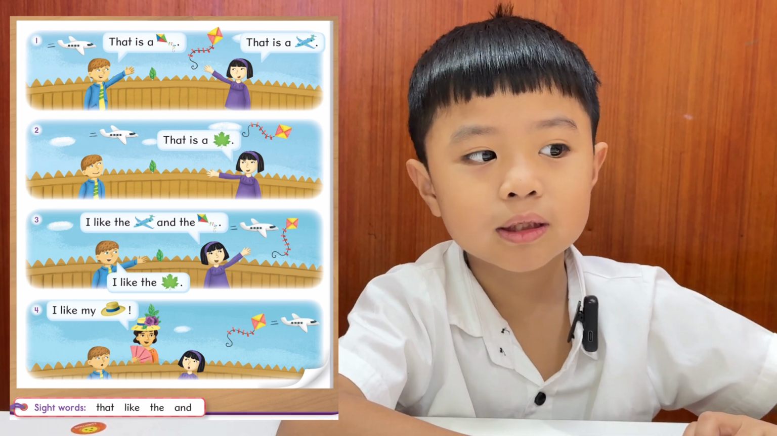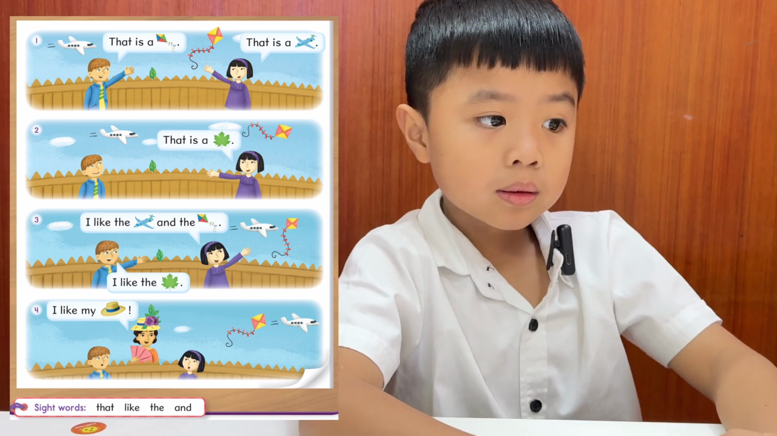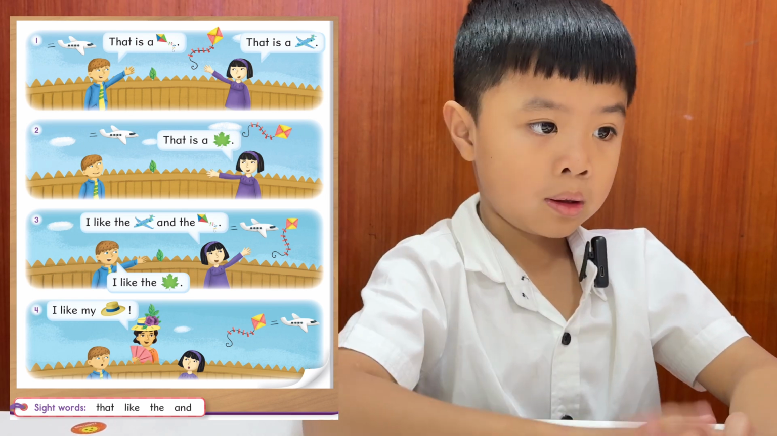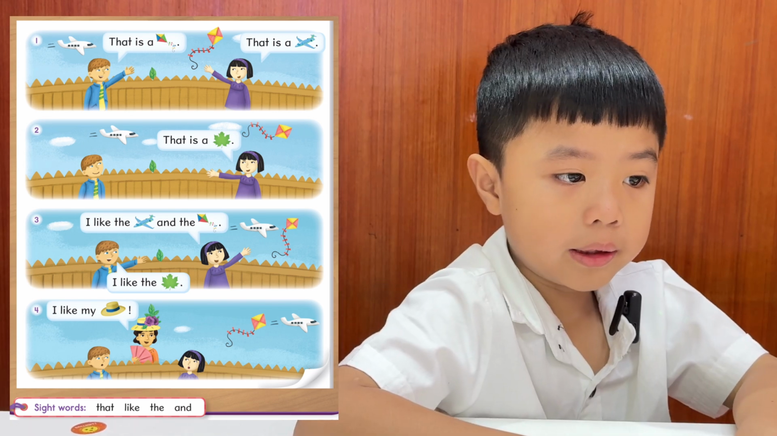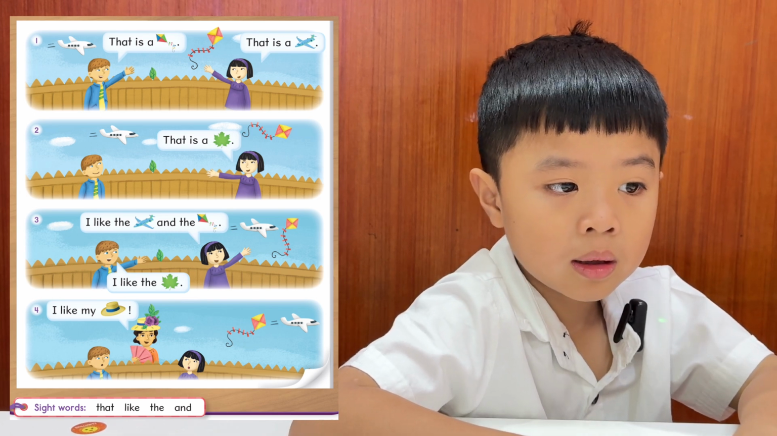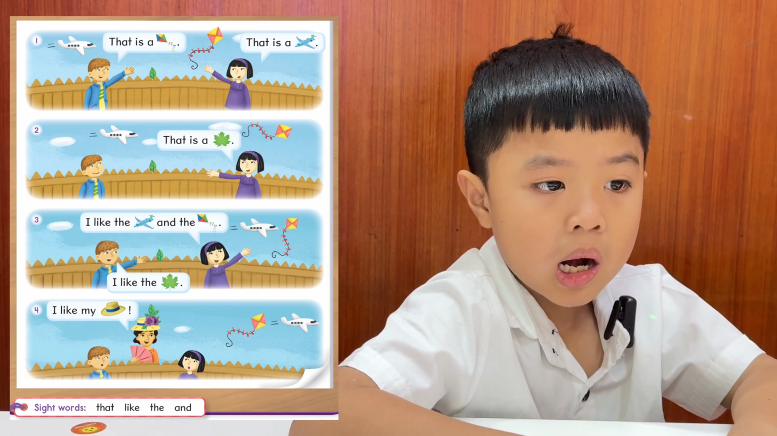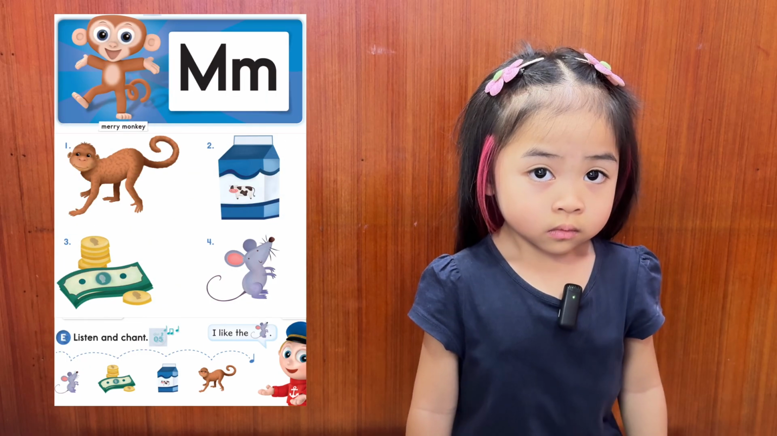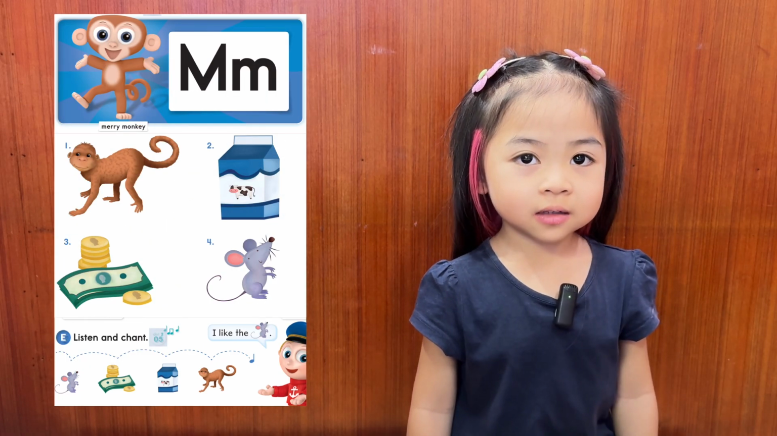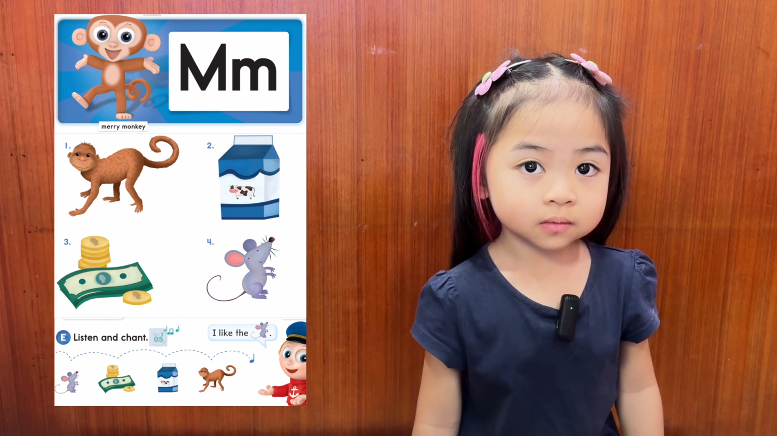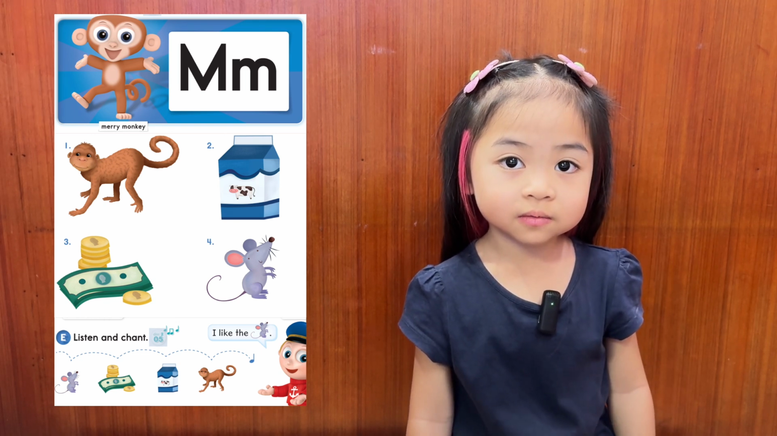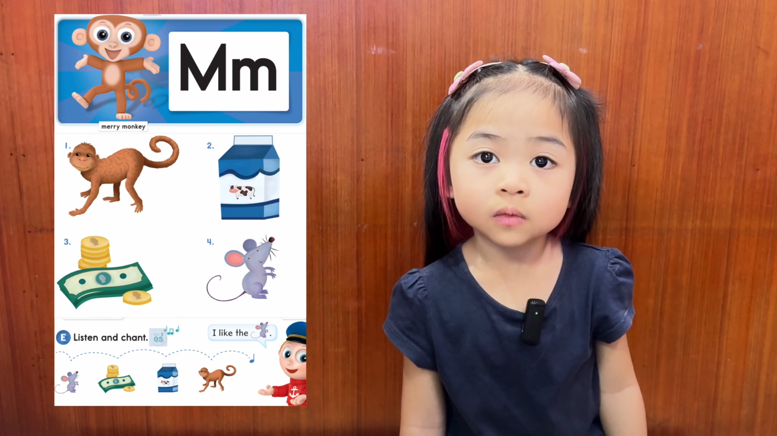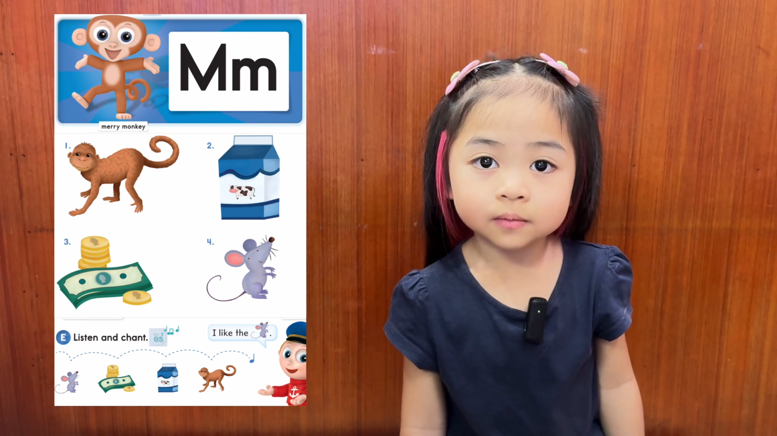Hat. Okay. Now let's try sight words. That, like, the, and. What's your name? I am Rada. Okay, that's great. Are you ready? Yes. Okay, let's go. What letter is it? M.